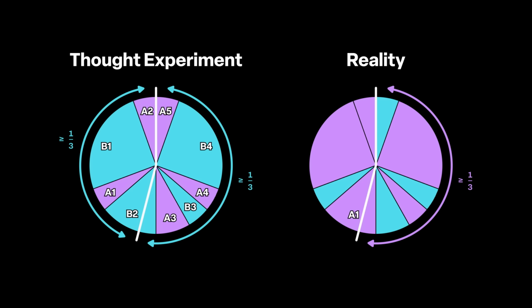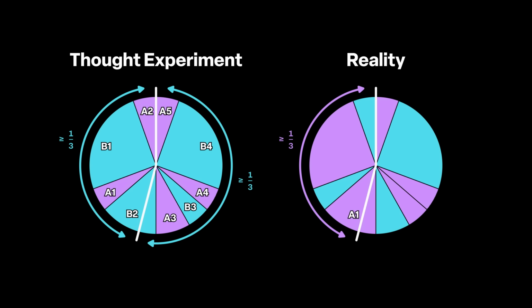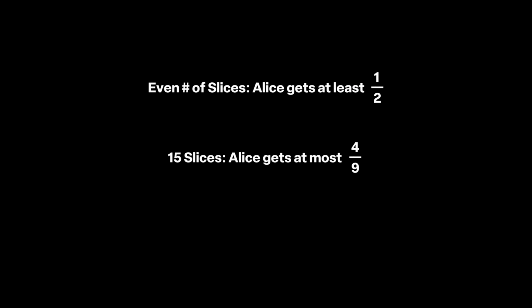On the other hand, the break in the alternation could be in the right sector, like this. In that case, in the left sector, Alice has all the slices that Bob used to have, so again she has at least a third of the pizza. Here are two more such cases. The pattern break is in the right sector, so Alice does well in the left sector. To recap, in every case, Alice gets at least a third of the pizza.